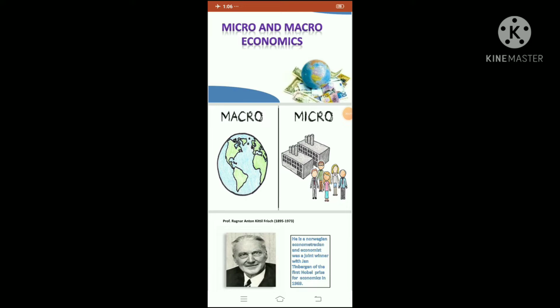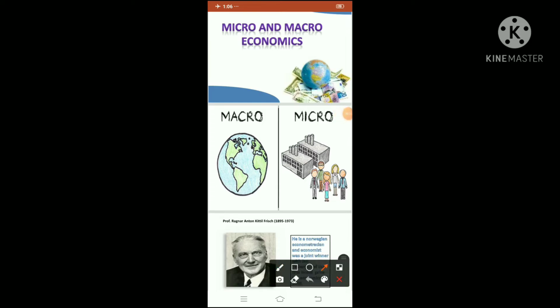Students, last period we studied the board question paper pattern related to 80 marks and the 20 marks application based test. Now we are going to start with the first chapter in economics, that is micro and macroeconomics, children. As you can see in this PPT, one picture is there. Yes or no, children? Okay.